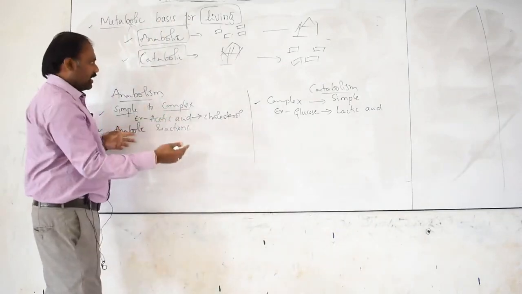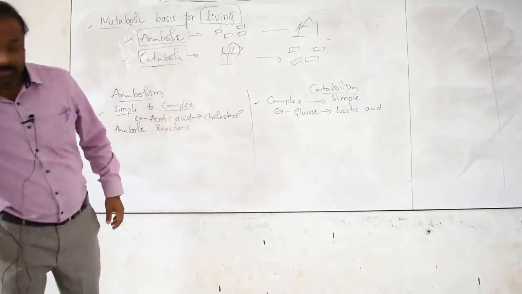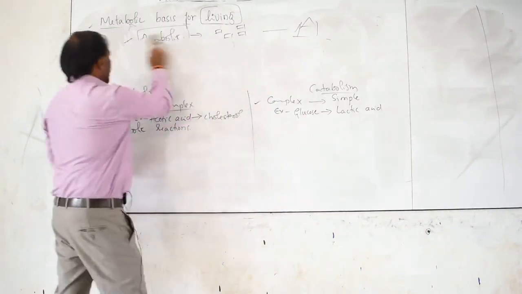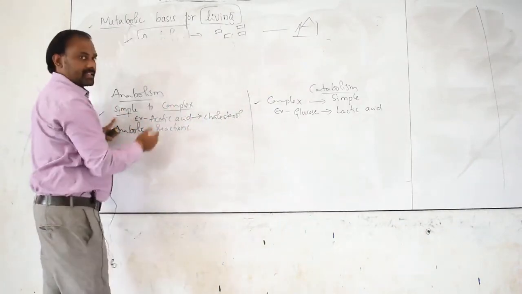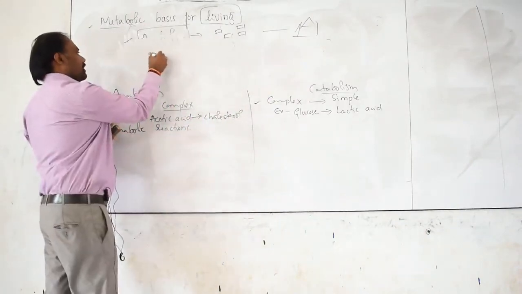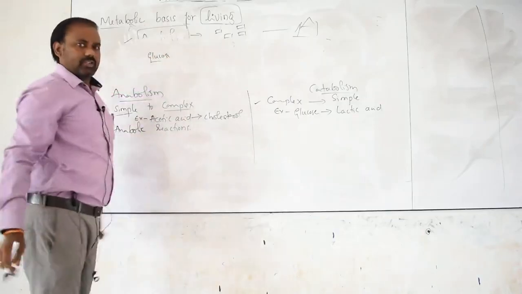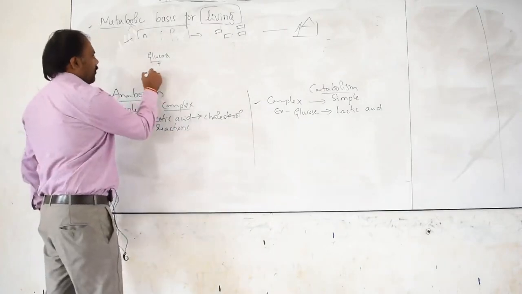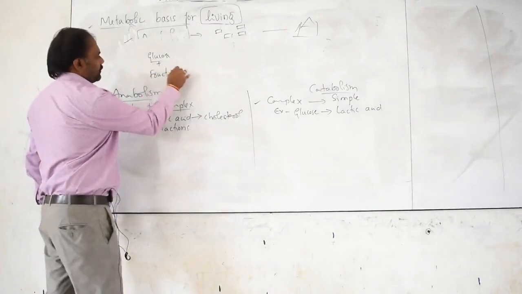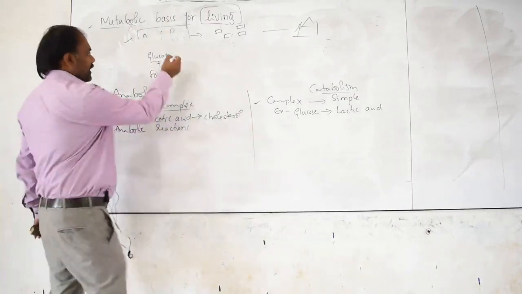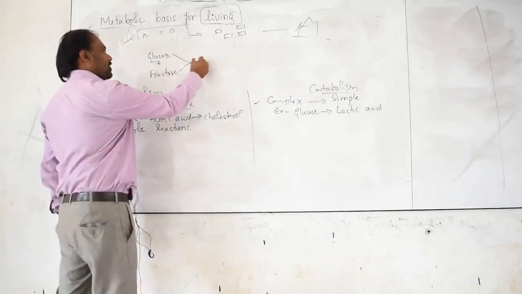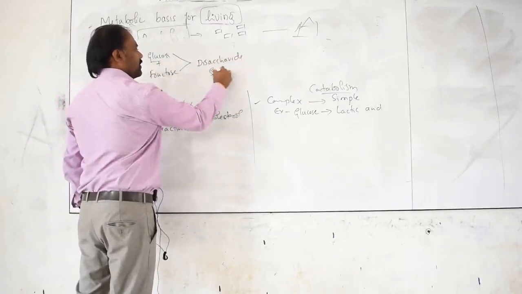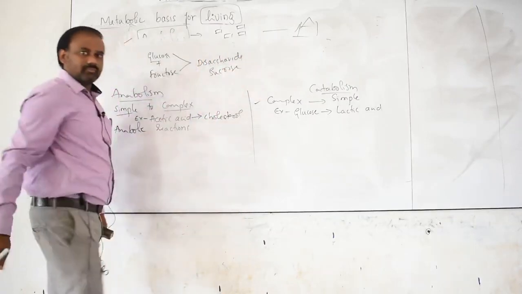A general example: I have glucose, a very simple molecule, and I have fructose, again a simple molecule. These two make a complex called disaccharide, nothing but sucrose.